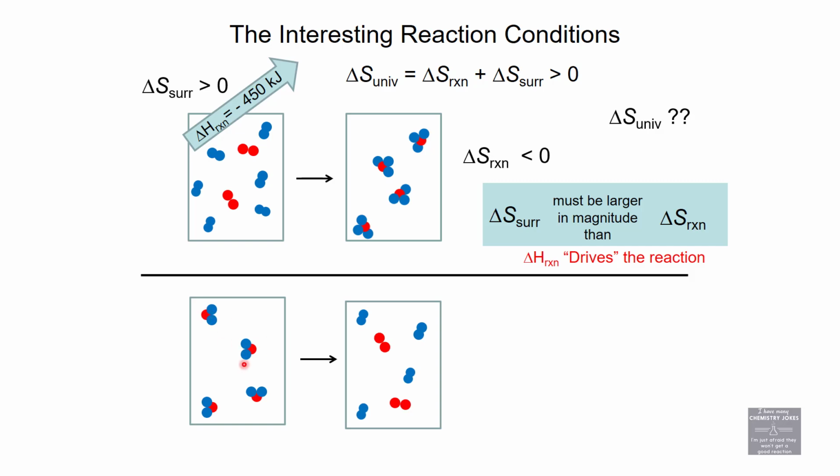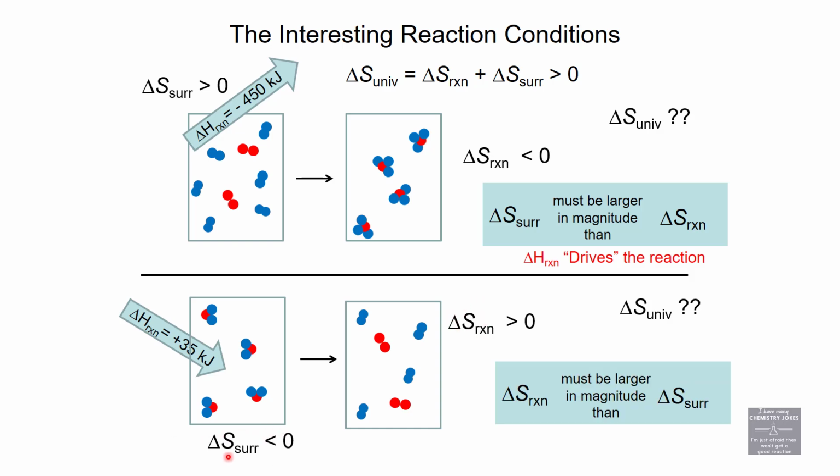Okay. One more condition. I'm taking a very ordered system because there's only 4 molecules, and I'm splitting it into more molecules, so delta S reaction is positive. If it's endothermic, enthalpy is going in, delta H of the reaction is positive, so delta S of the surroundings is negative. If delta S reaction is positive, delta S surroundings is negative. How do you know the sign of delta S universe? It's temperature dependent. But this term must be larger than that term. The reaction must be larger than the surroundings in order to get this reaction to happen. We say entropy is what's driving this reaction forward.